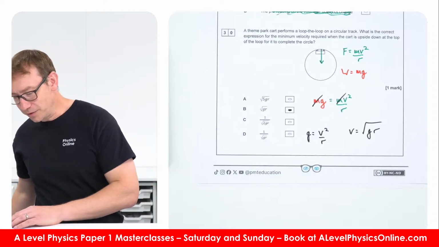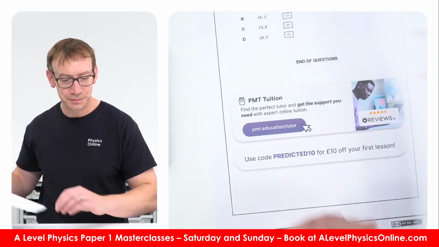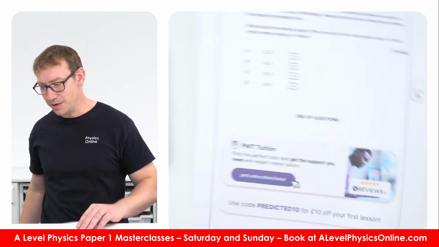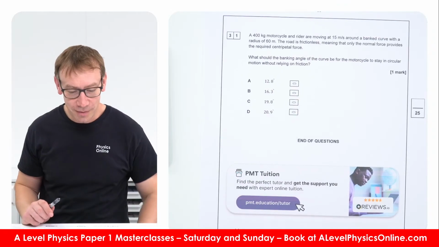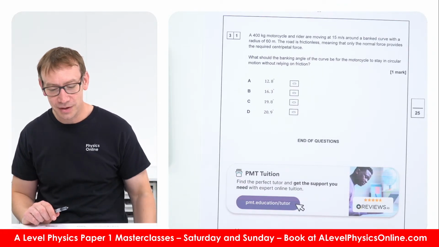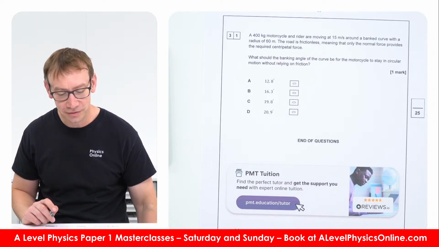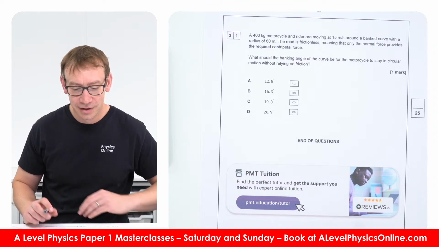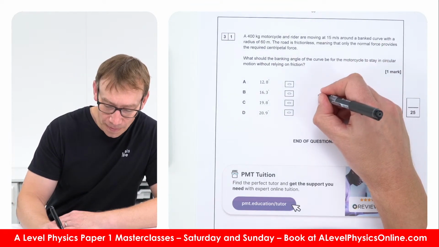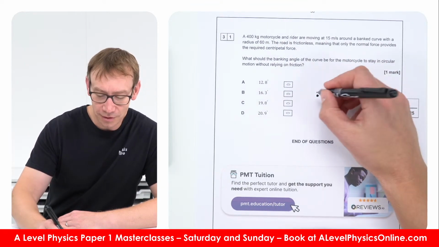Right, the next question, 31. Is this the last question? Here we go. A 400 kilogram motorcycle and rider are moving at 15 meters per second around a banked curve with a radius of 60 meters. The road is frictionless. So basically, if we look at this, we've got that person on a banked track.